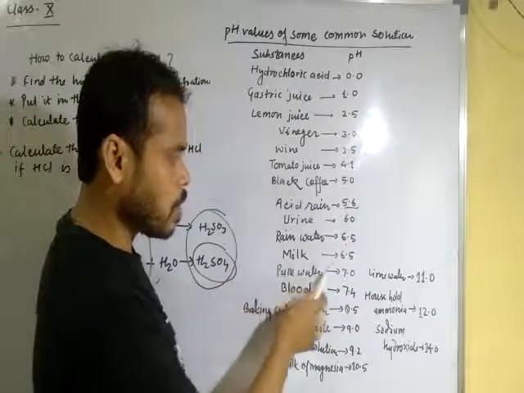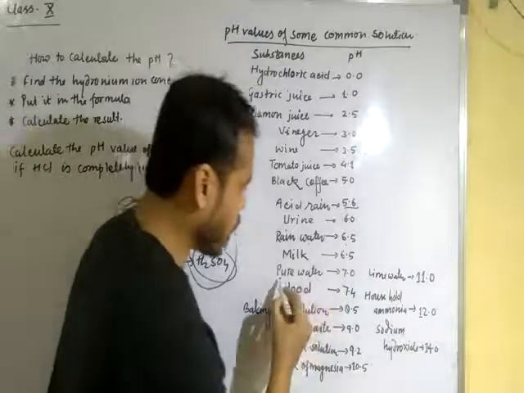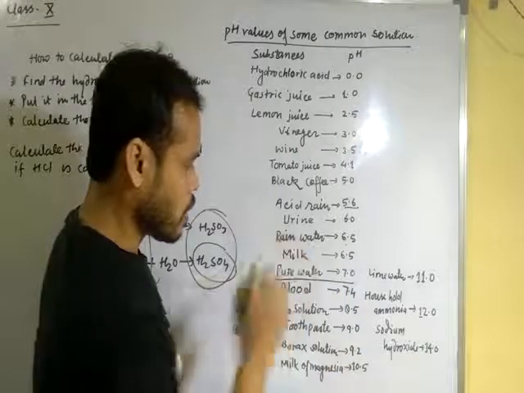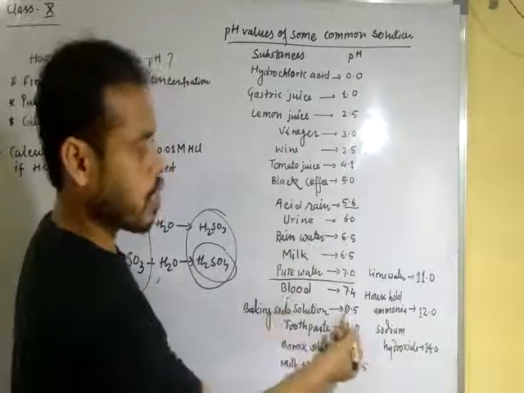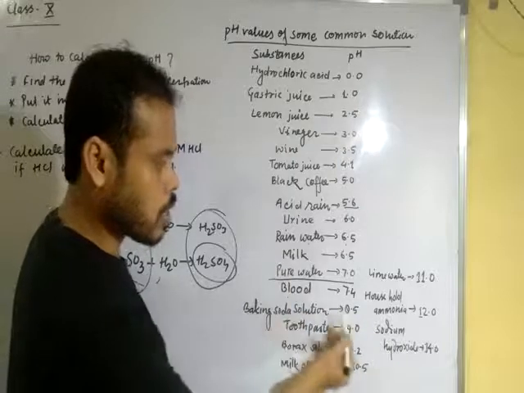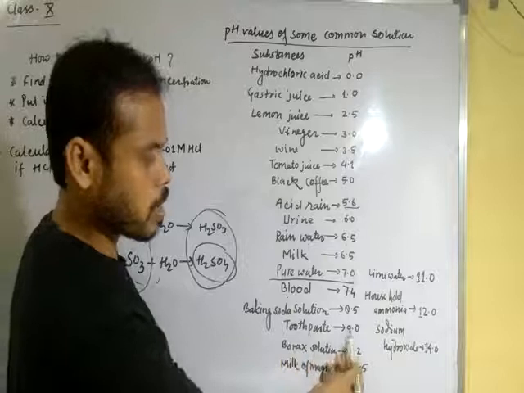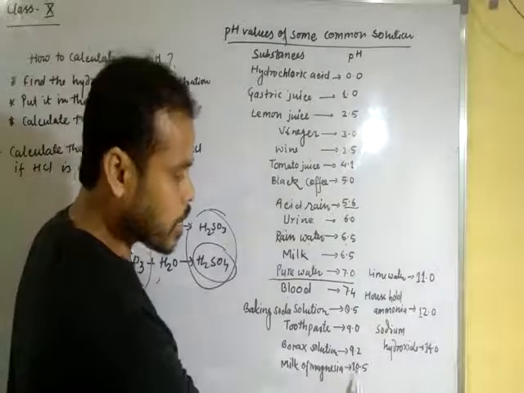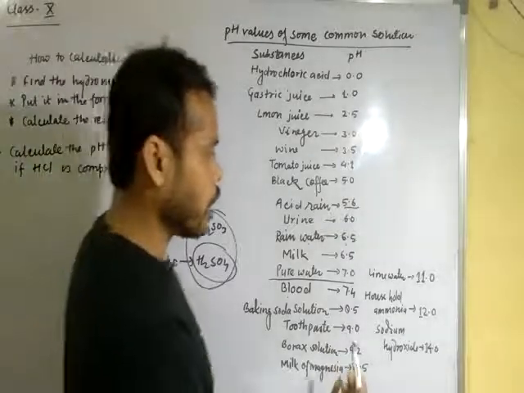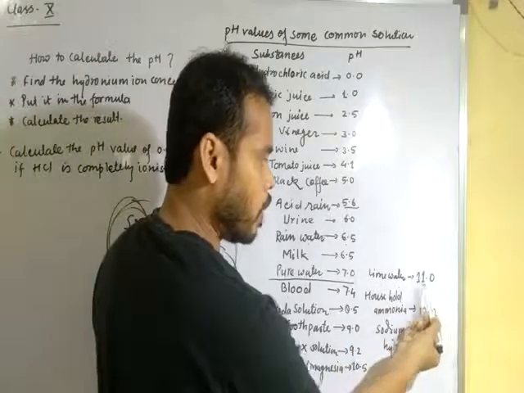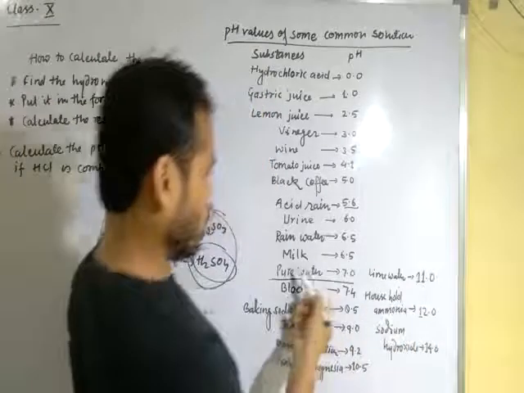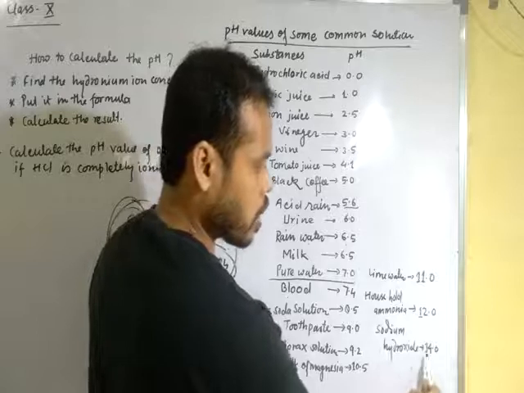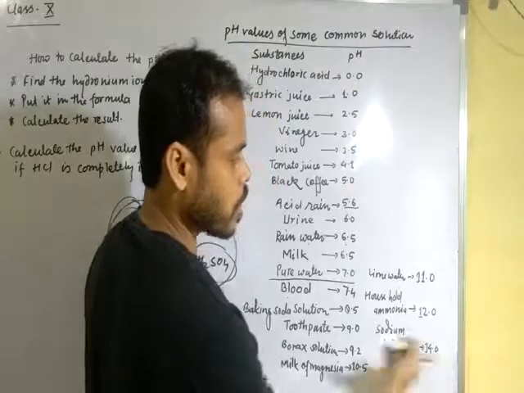The pH value of milk is 6.5. The pH value of pure water is 7. Dear students, pure water, the pH value of pure water is 7. The pH value of blood 7.4. The baking soda solution 8.5. The toothpaste 9 and borax solution 9.2. Milk of magnesia 10.5 and lime water 11 and household ammonia, the pH value of household ammonia is 12. The pH value of sodium hydroxide is 14.